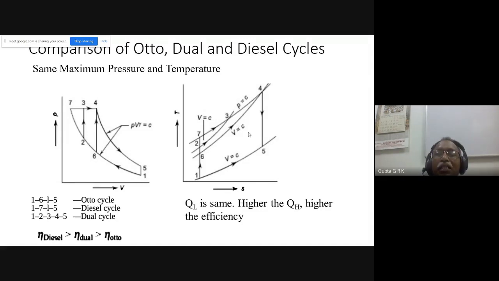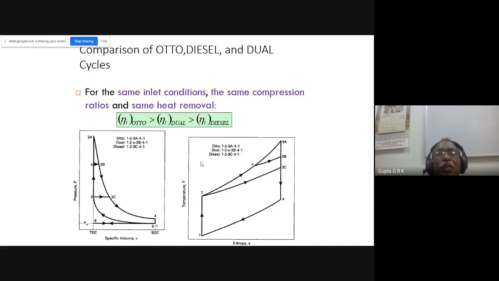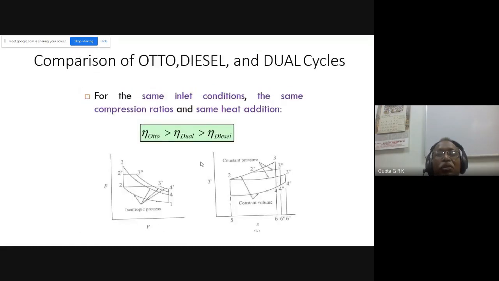And so I will have less area and less efficiency. For the dual cycle, this is the combustion, and for the diesel cycle, this is the combustion process. So I will have more heat added, and so more efficiency I will have. Okay, this is the way I can compare. And so these are the same figures.